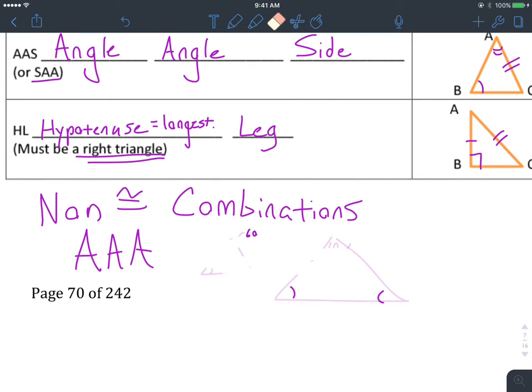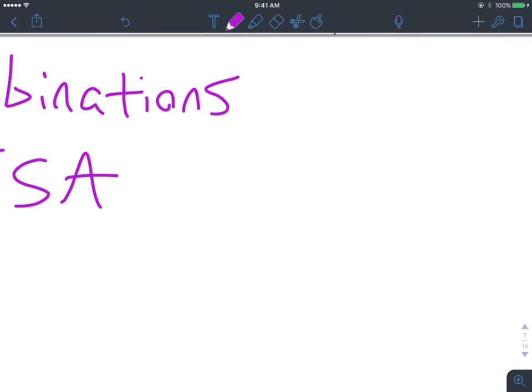The next one's a little tricky to explain why it's not congruent, but after angle, angle, angle, you want to go side, side, angle. This one's kind of tricky. It's even hard to draw. I'm trying to remember the best way to draw it here.